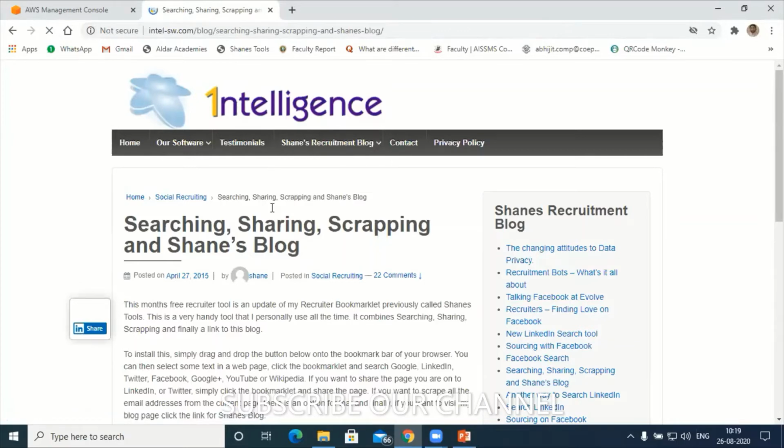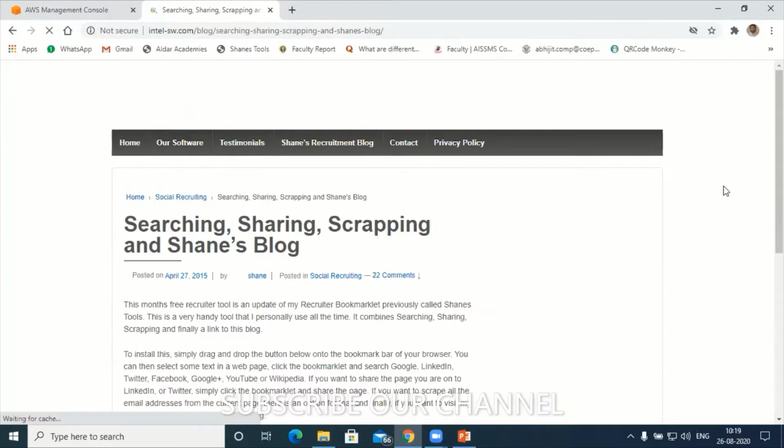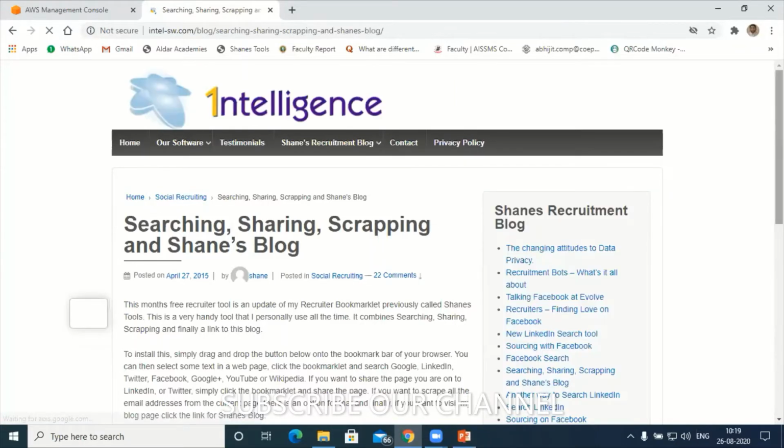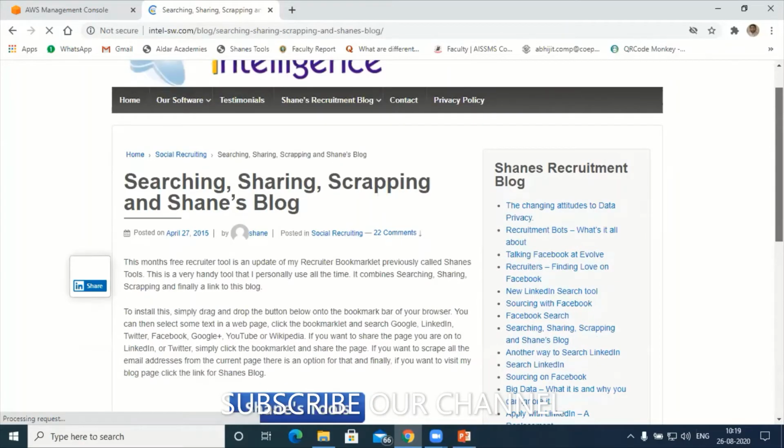Here there is an option, our software. Click on our software. There is an option, searching and email tools. Click on searching and email tools. Once you enter that page, there is a tool here. You can click on this button.